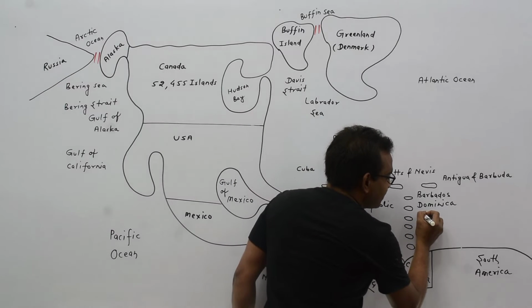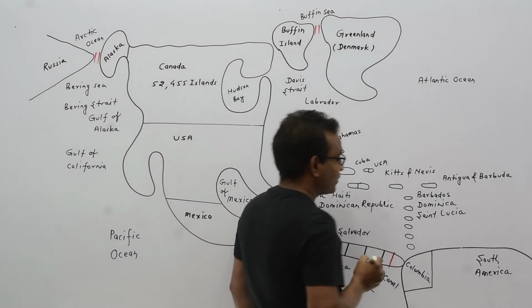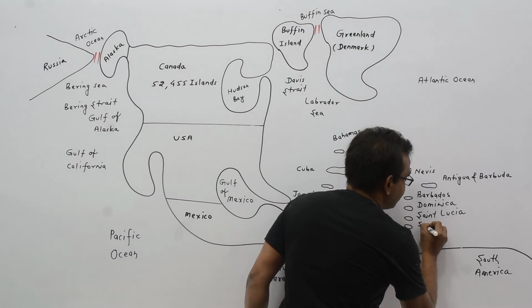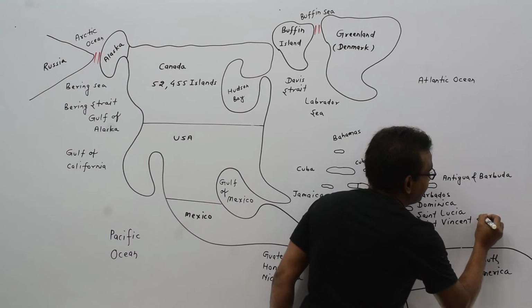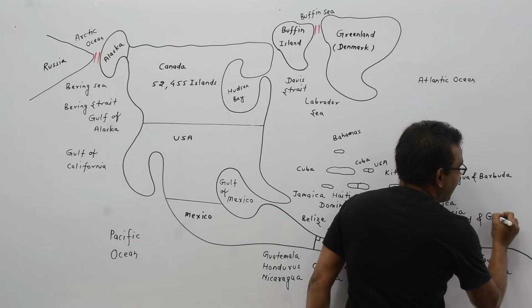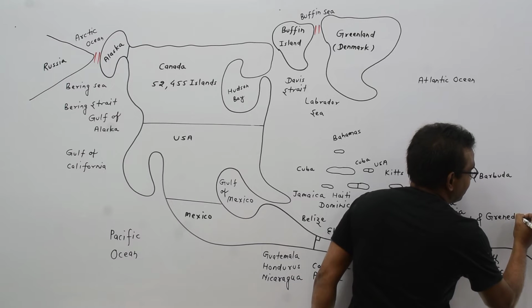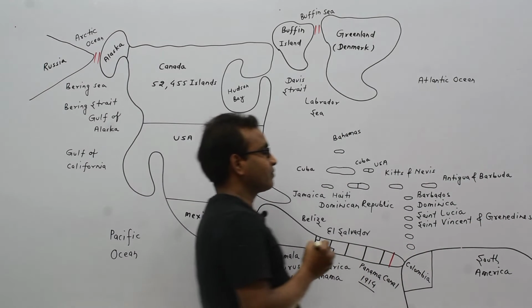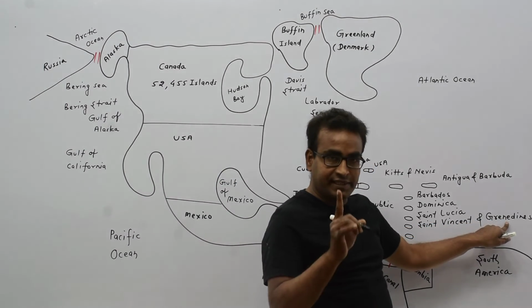This country is known as Saint Lucia, and this country is known as Saint Vincent and Grenadines.